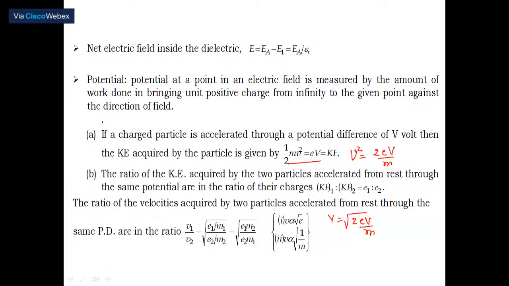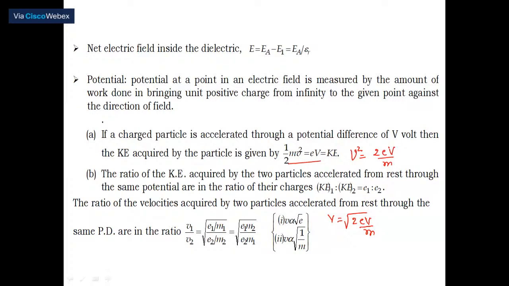If a charged particle is accelerated through a potential difference of V volt, then the kinetic energy acquired, half mv square, is equal to EV. Please remember this, and the velocity calculation I have given. Next, the ratio of kinetic energy acquired by two particles accelerated from rest through the same potential is in the ratio of their charges.